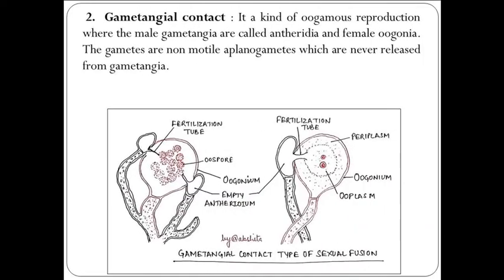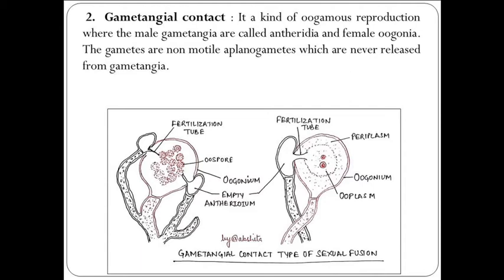So this is explained. Point 2 is gametangial contact. So first is planogametic copulation, second is gametangial contact. It is a kind of oogamous reproduction where the male gametangia are called antheridia and the female are oogonia. The gametes are non-motile planogametes which are never released from gametangia.